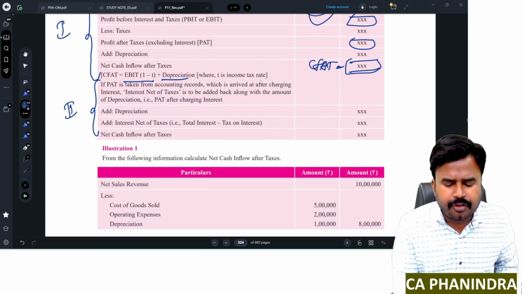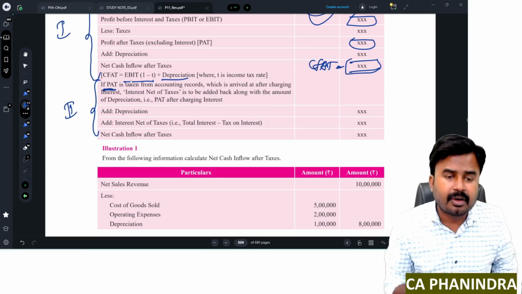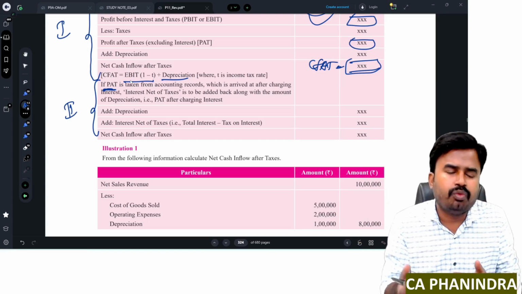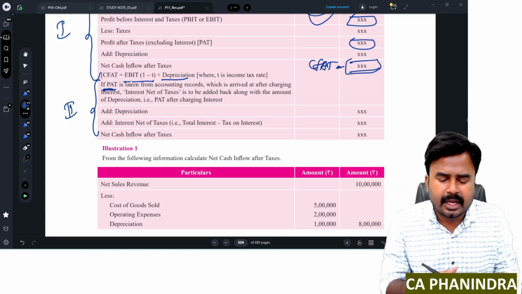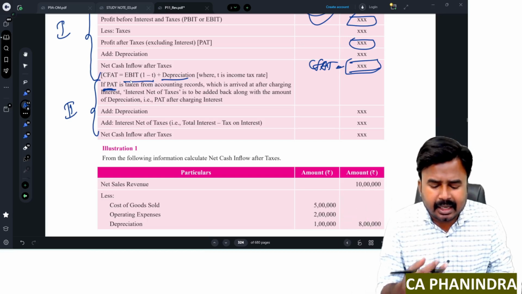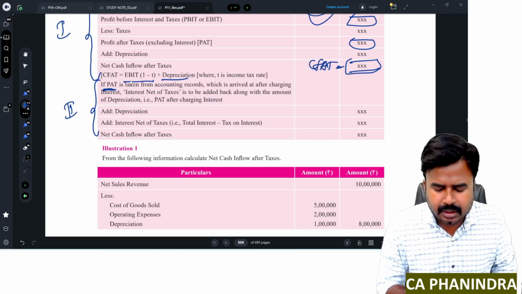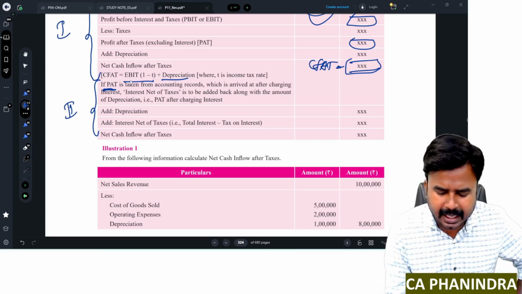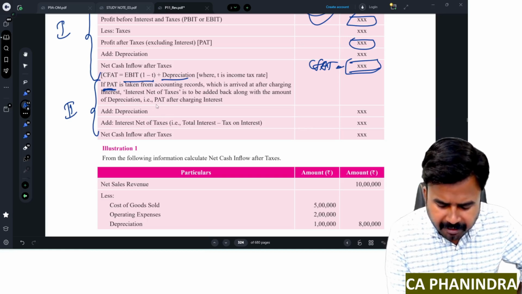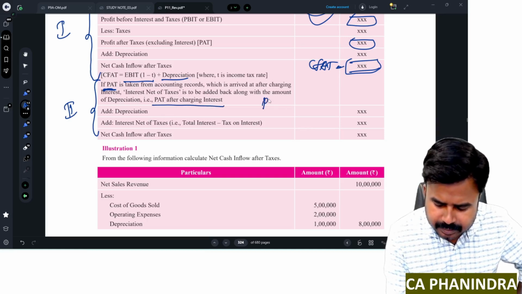In case you are taking profit after tax from accounting records, while arriving at such profit after tax, if you have already deducted interest, then the calculation of CFAT will change completely. How can I calculate that? First of all, I should write profit after charging interest, PAT.